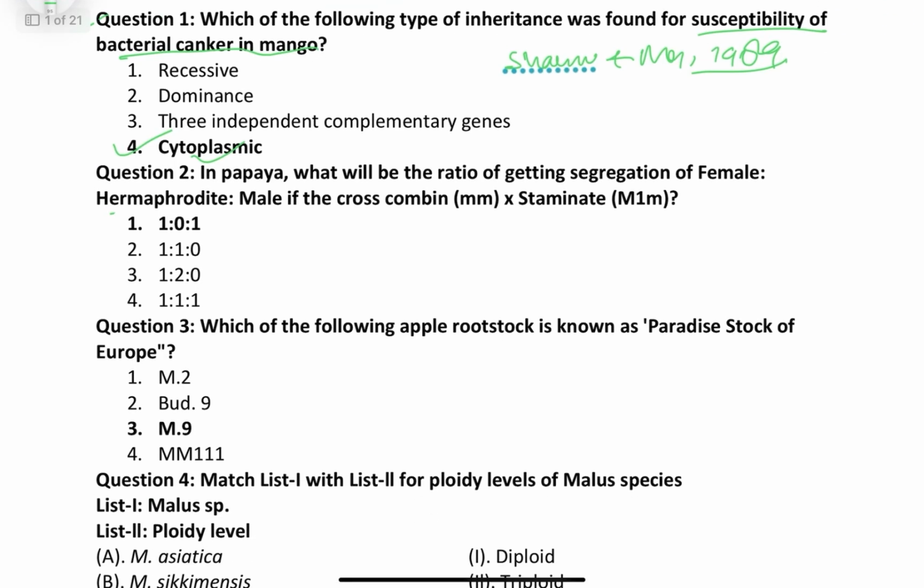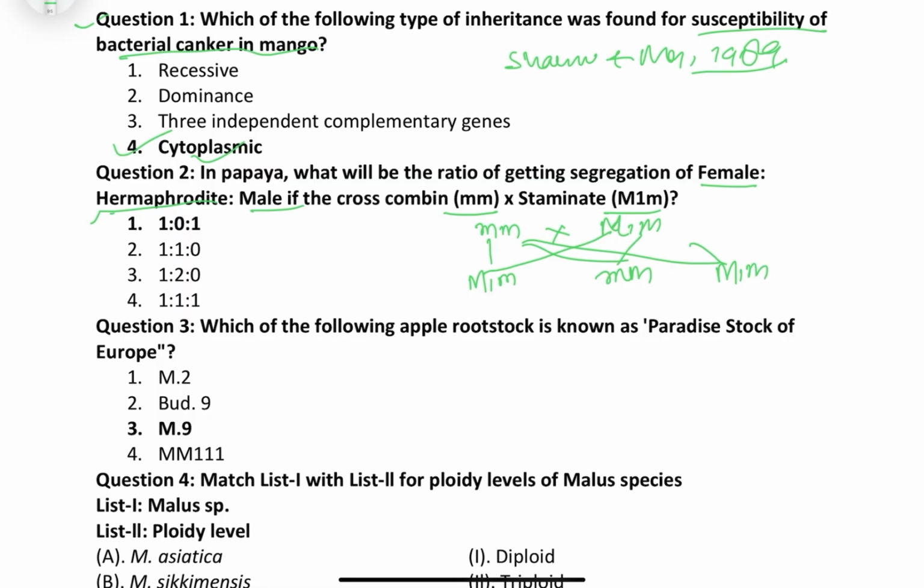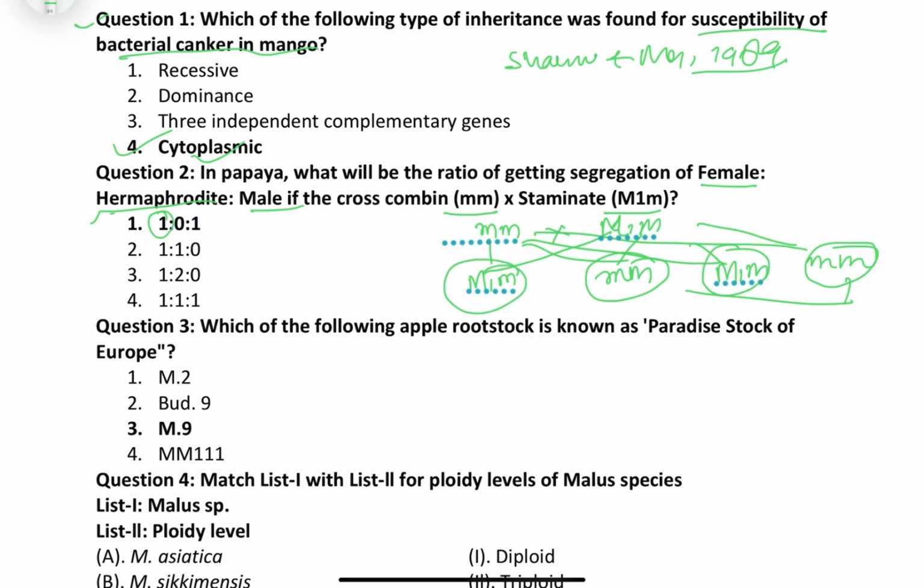In papaya, what will be the ratio of segregation of female, hermaphrodite and male if the cross combination is female and male? Let's draw it. Female crossed with male, we get M1M and M1M, small m, that is, female flower and male flower. There is no hermaphrodite. So female, no hermaphrodite, male flower. One is correct. As per the options, in which case will we get 1:1:1?